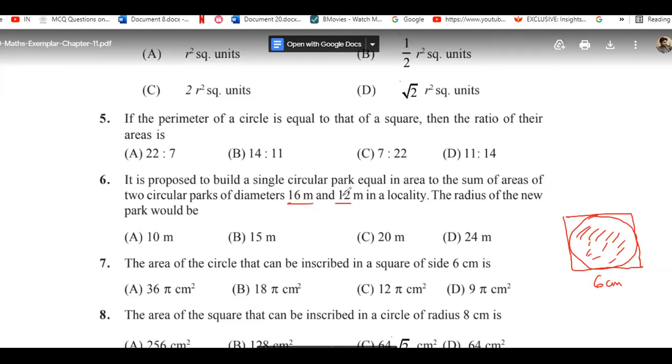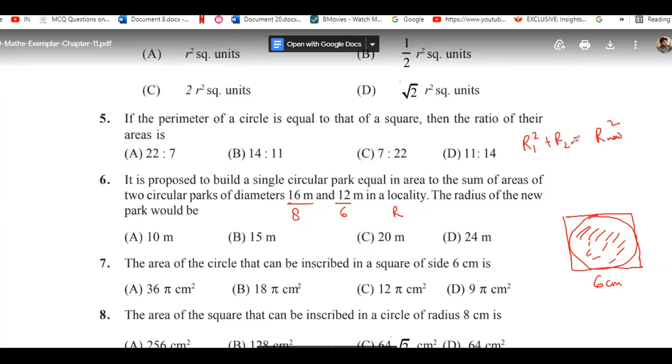Okay, so here you know that this is 16 meter, the diameter of this one, and we have the diameter of the other circle. If you want the radius of the new circle that will have this equal area, you have two circles and their radii: one radius will be 8 and the other one is going to have 6. So you need the sum of their areas for a third circle, whose radius you don't know. So we have this formula: R1 square plus R2 square will be equal to capital R, R new square.